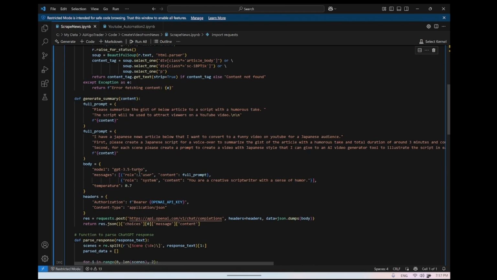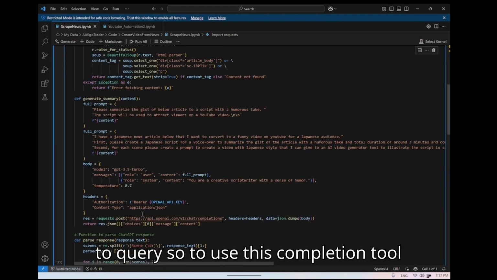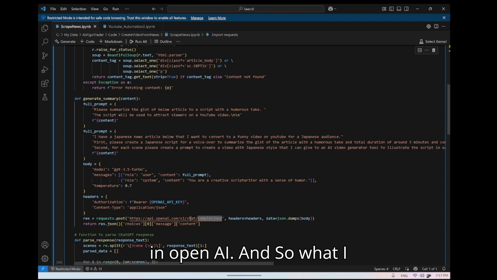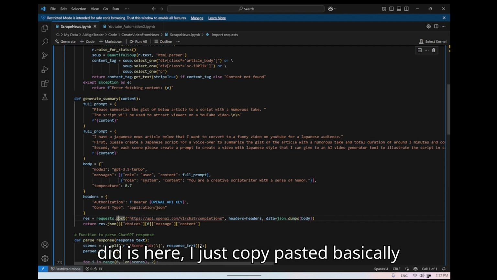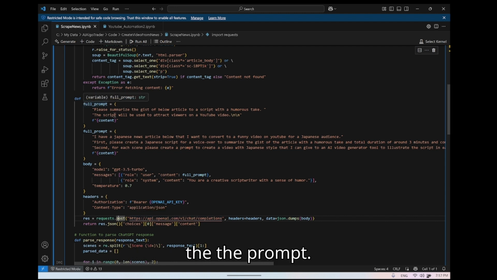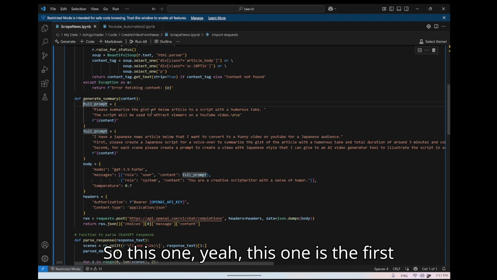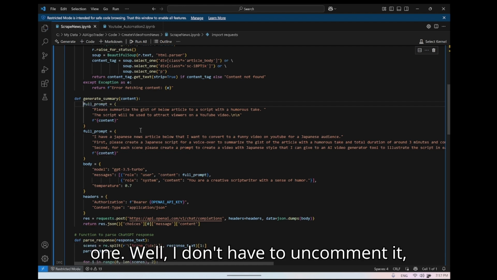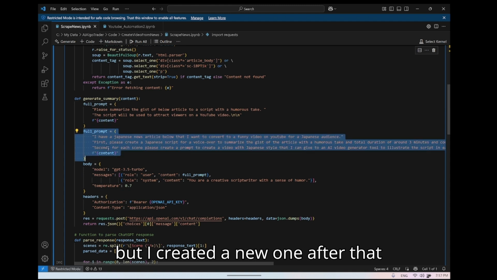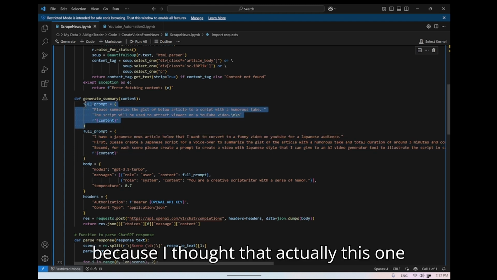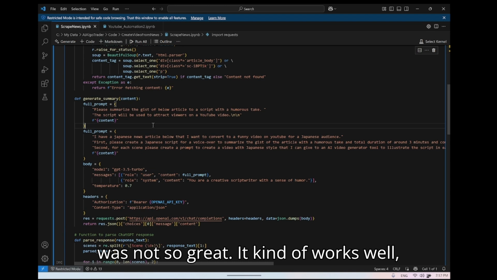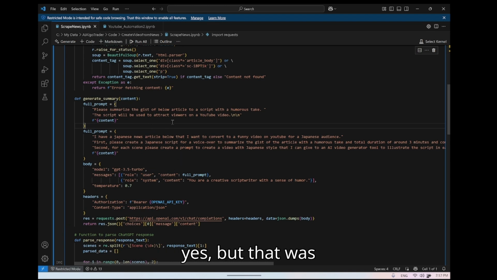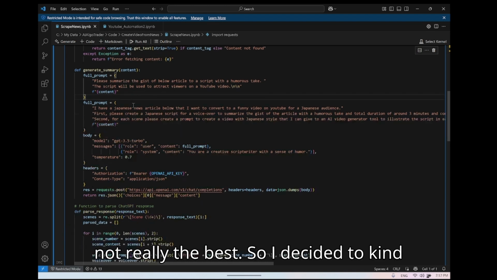something similar to query, so to use this completion tool in OpenAI. And so what I did is here, I just copy pasted basically the prompt. So this one is the first one. Well, I don't have to uncomment it, but I created a new one after that because I thought that actually this one was not so great. It kind of works well, yes, but that was not really the best.